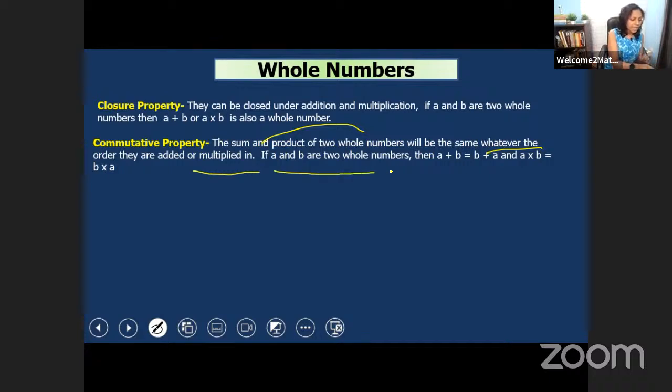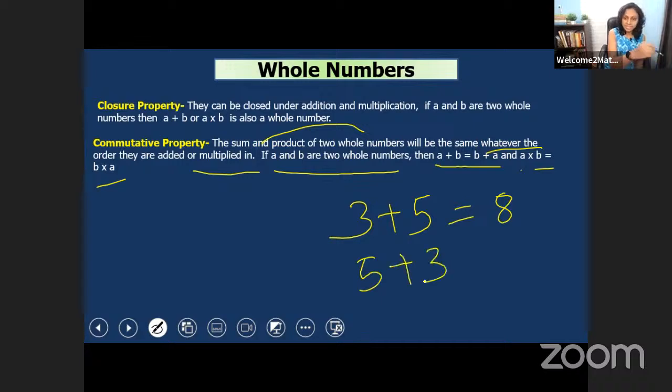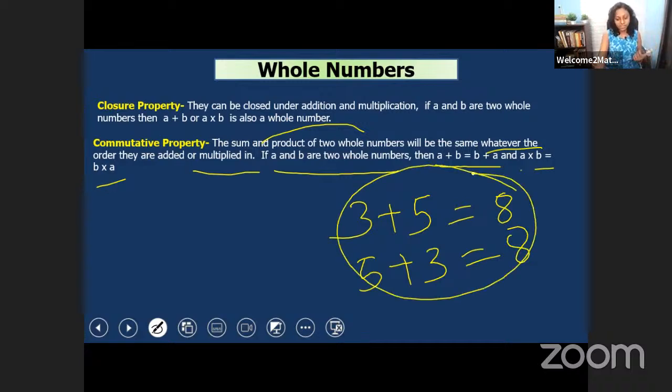If A and B are two whole numbers, then A plus B is equal to B plus A, and A into B is equal to B into A. For example, let's take 3 and 5. 3 plus 5 is equal to 8. And when we add 5 plus 3 in this order, we will also get 8, the same result. So this is the commutative property of addition.